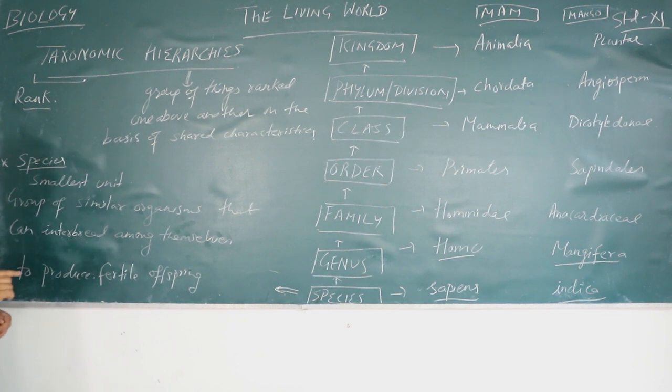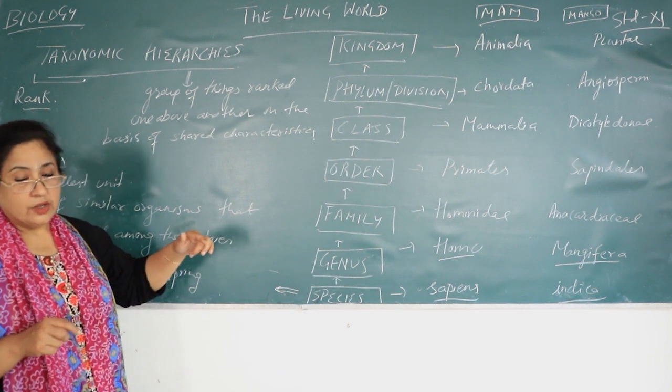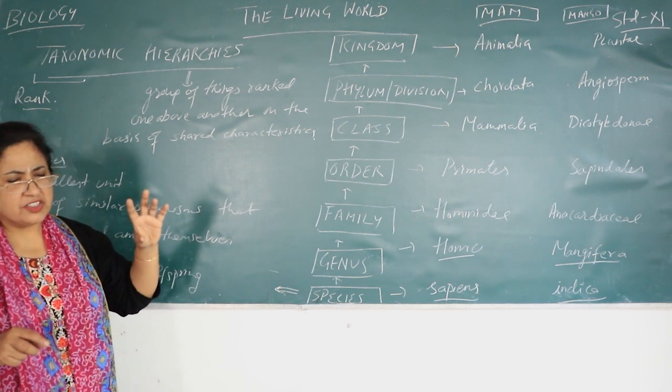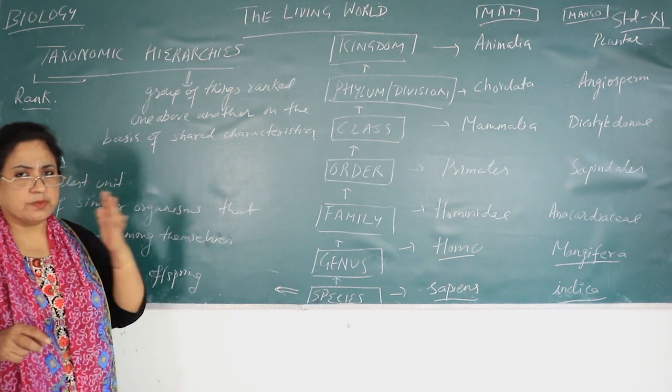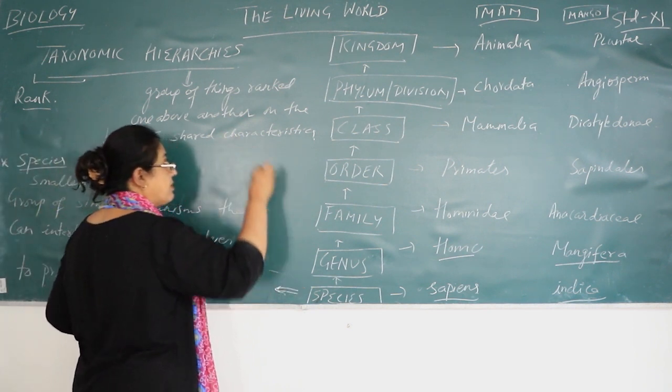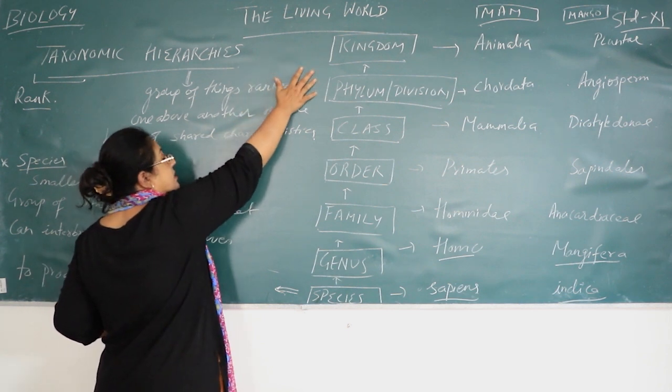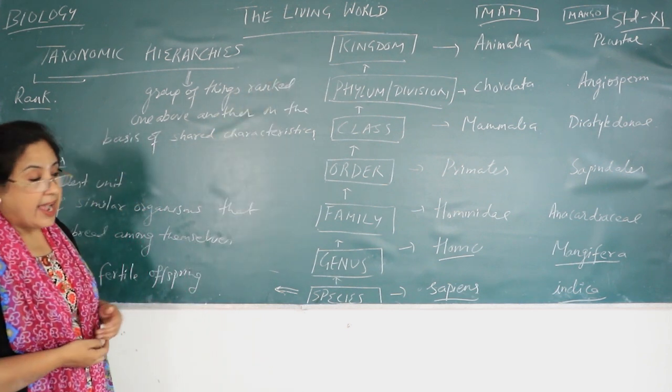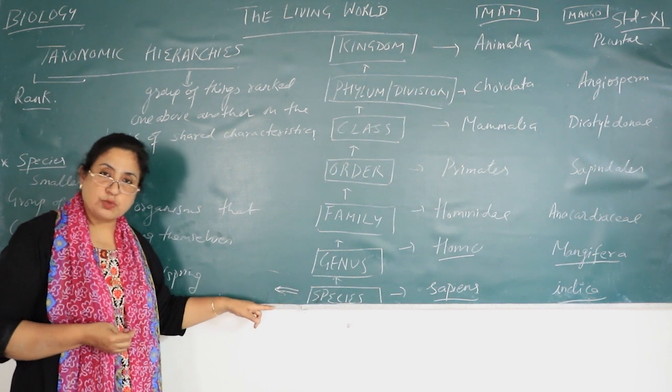Right? Now, when we talk of the living world, okay, plant, animal, fungi, monera, whatever the five kingdoms we have talked about, for all those organisms, children, the highest rank is called kingdom and the smallest rank is called species.